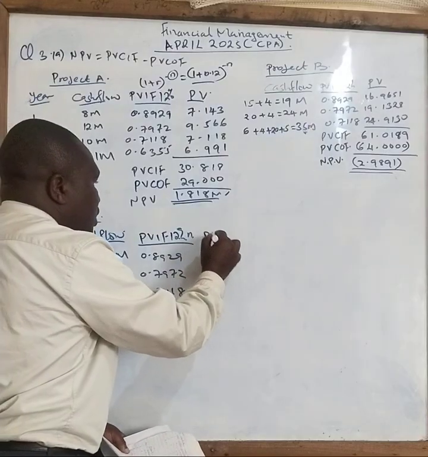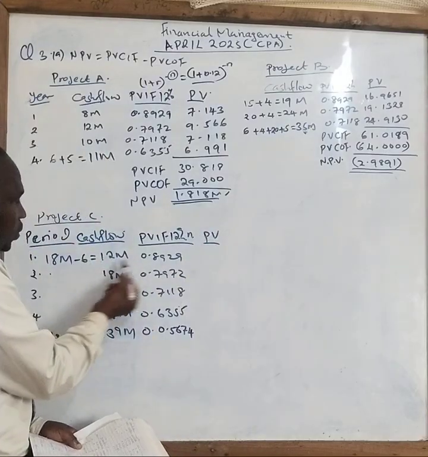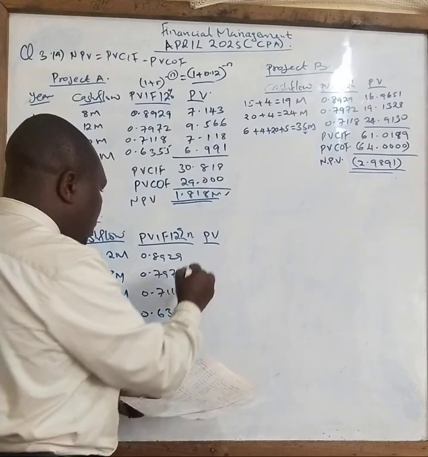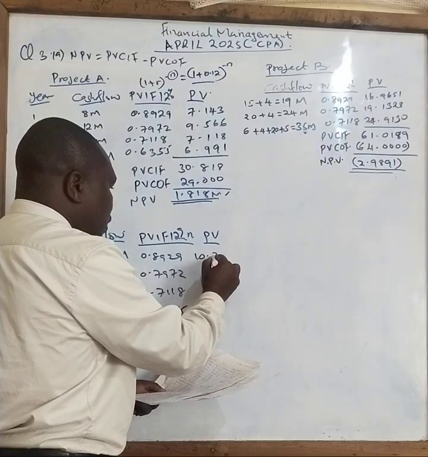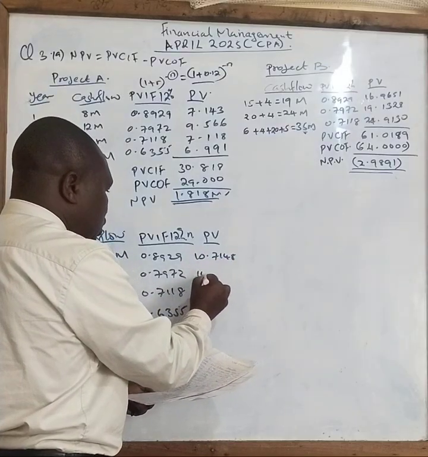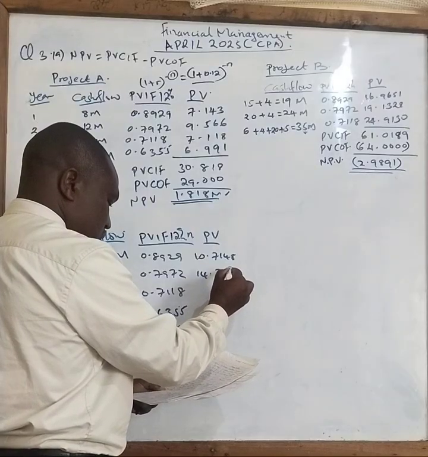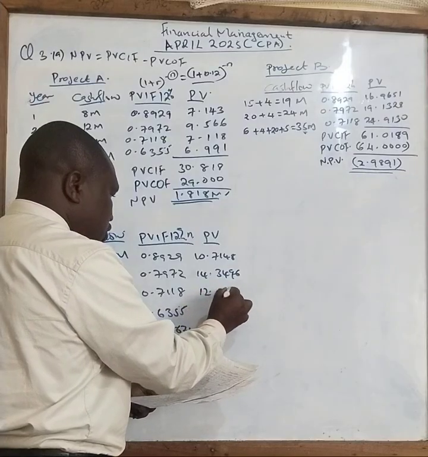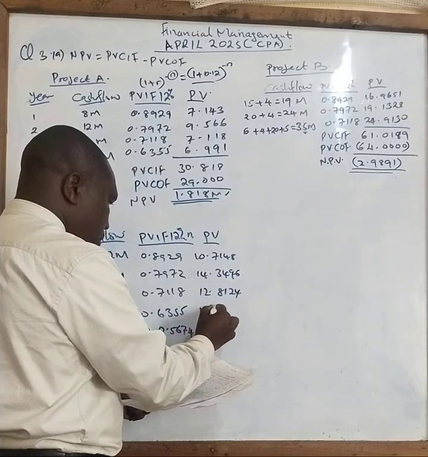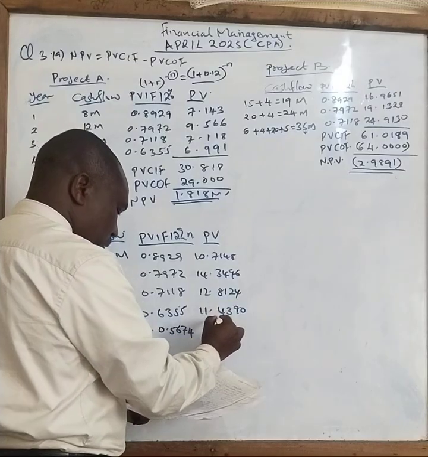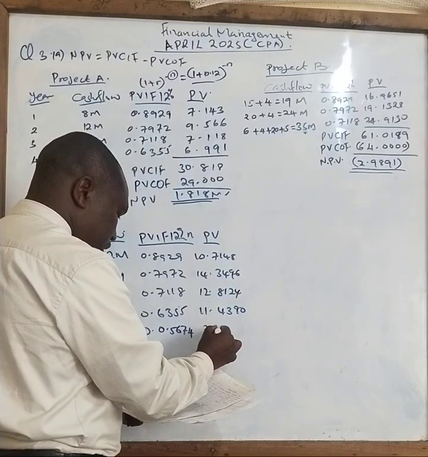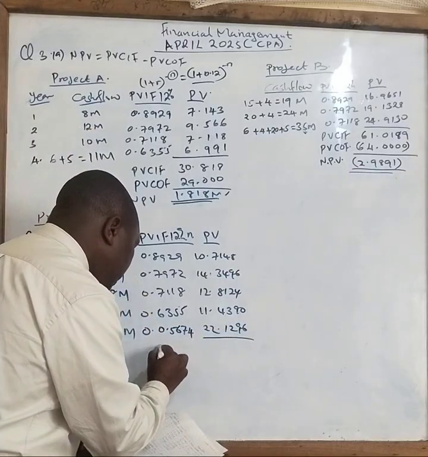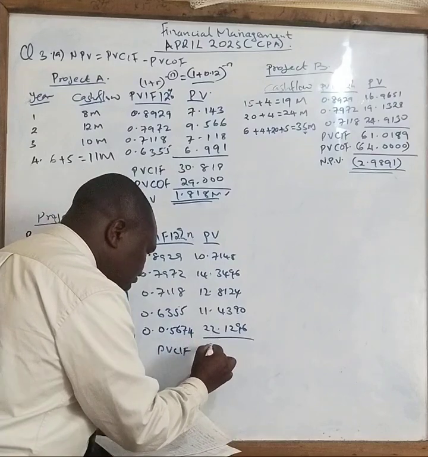0.5674. Then you say now present value is cash flow times the discounting rate, like that. When you multiply that, you get here 10.7148. This one is 14.3496. This one will give you 12.5624. This one will give you 11.4390. And then the last one will give you 22.1296.